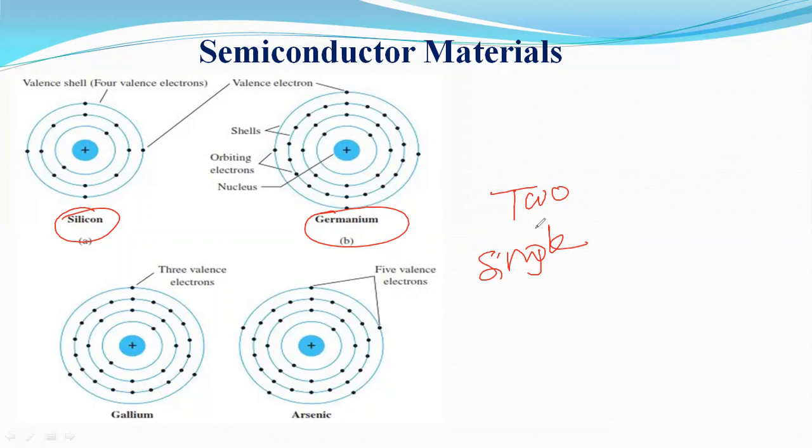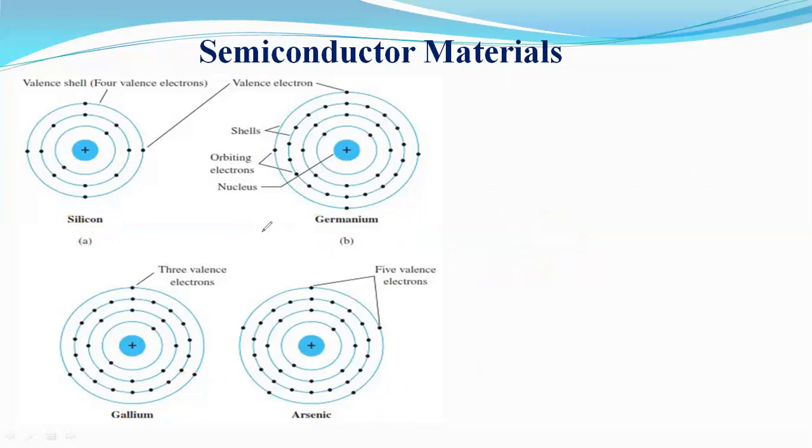Coming to compound, cadmium sulfide, gallium arsenide, gallium nitride, and gallium phosphide come under compound materials. Now come back to silicon and germanium.